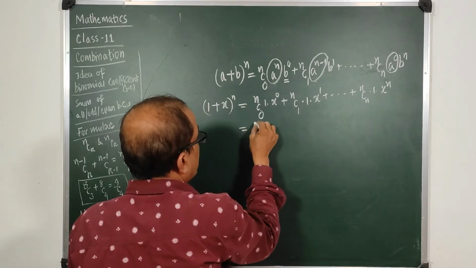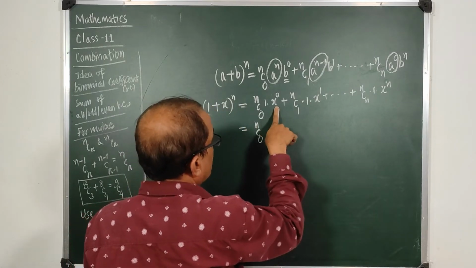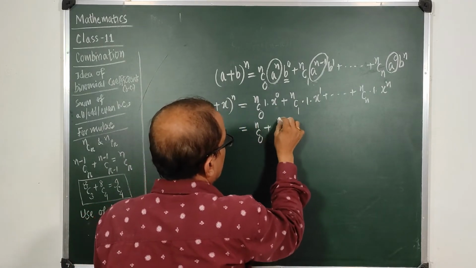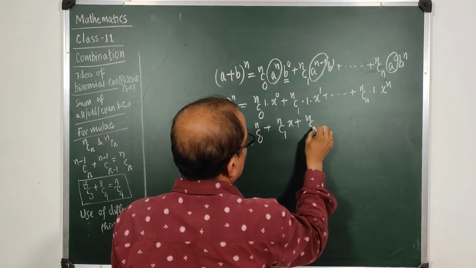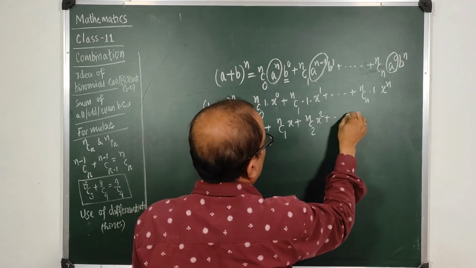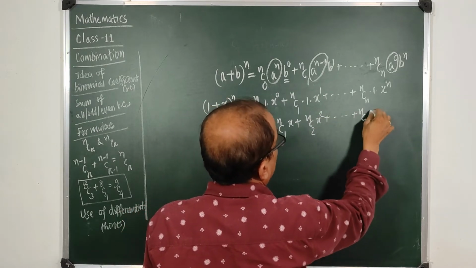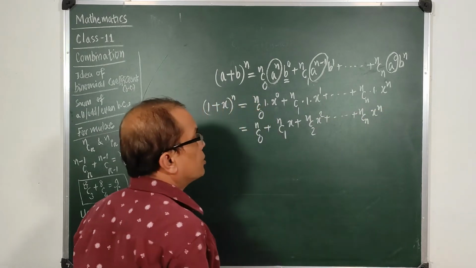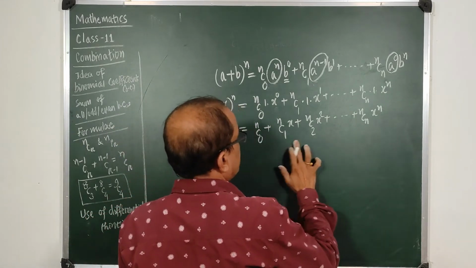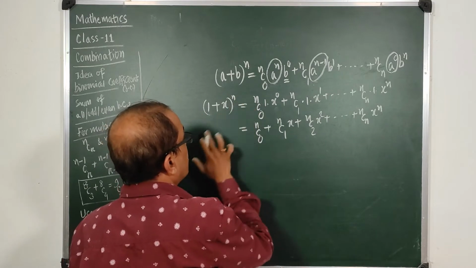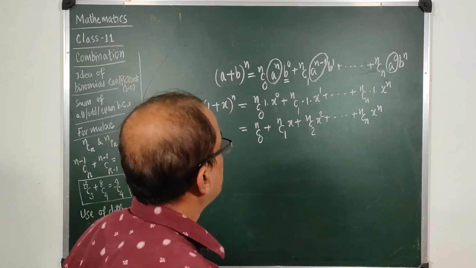So I will get nC0, x to the power 0 is 1, nC1 this is x plus nC2 x square and up to nCn x to the power n. And generally we do not write nC0, nC1, nC2 when we have the binomial coefficient of this type.